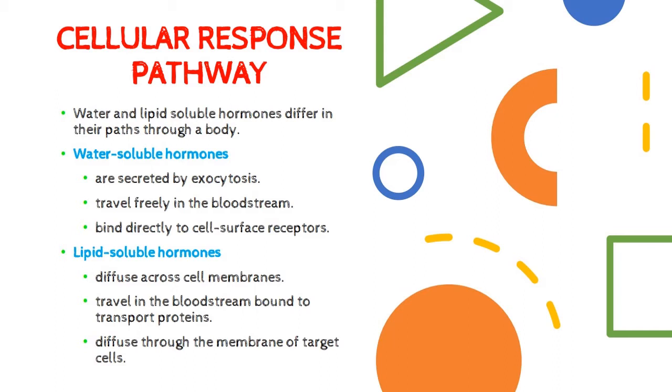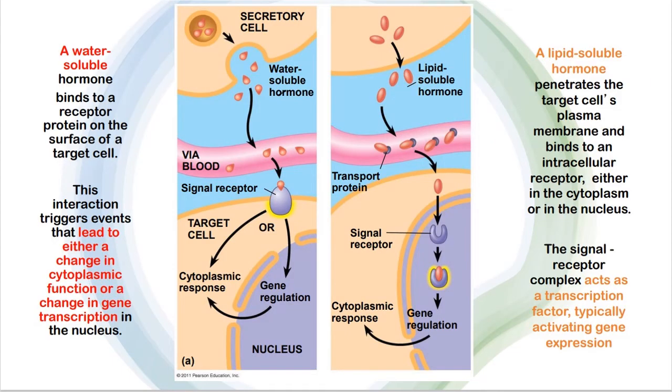And when the lipid-soluble hormone is transported in the blood circulation, it must be bound to a transport protein. It cannot simply travel freely in the bloodstream because it is not water soluble, so it needs a special transporter. And when the lipid soluble hormone arrives at any target cell, it simply diffuses through the plasma membrane of the target cell.